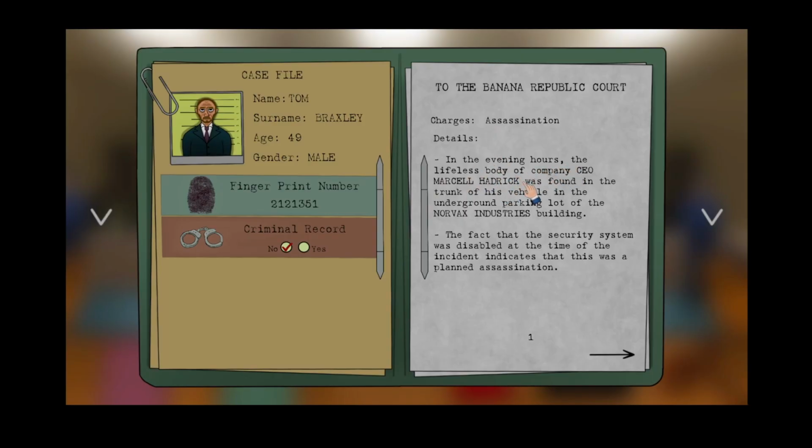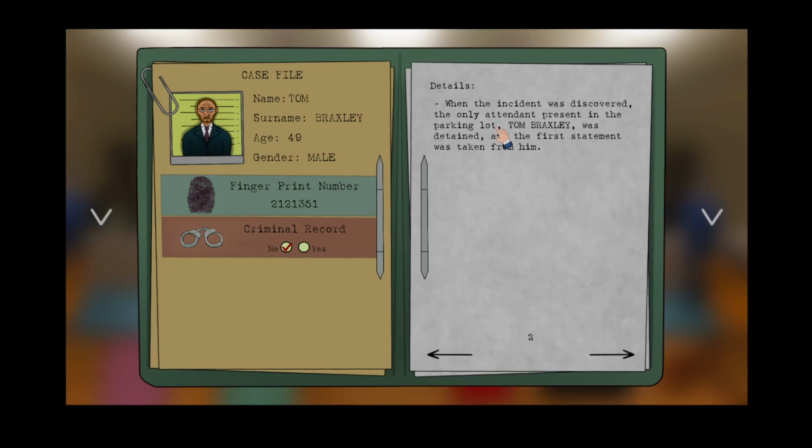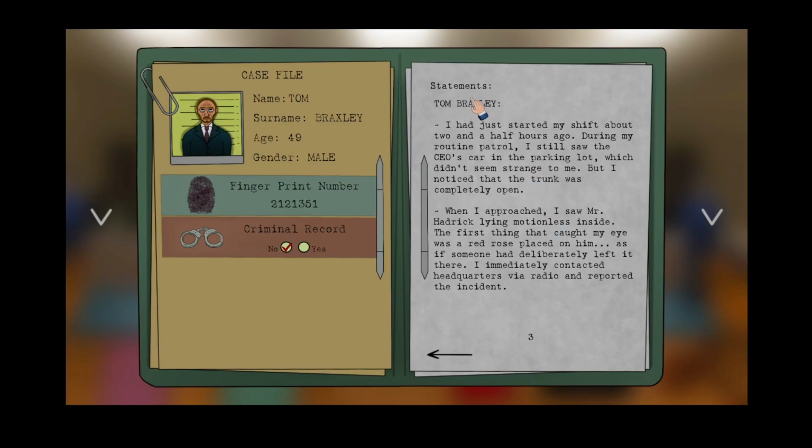In evening hours, the lifeless body of company CEO Marcel Hadrick was found in the trunk of his vehicle in the underground parking lot of the Norvax Industries building. The fact that the security system was disabled at the time of the incident indicates that this was a planned assassination. When the incident was discovered, the only attendant present in the parking lot, Tom Braxley, was detained and the first statement was taken from him.